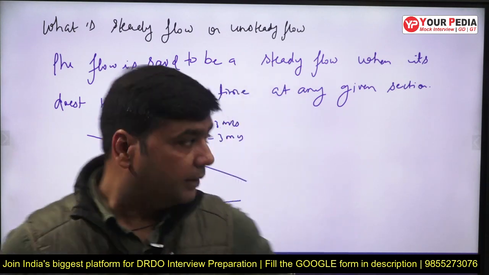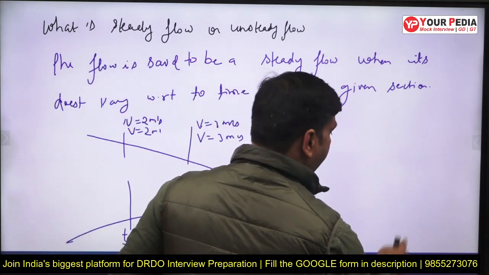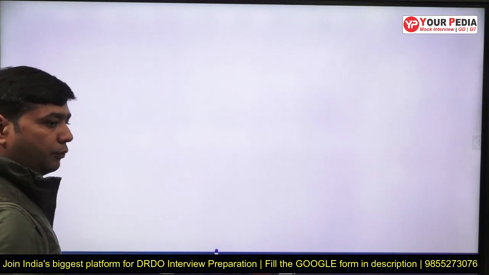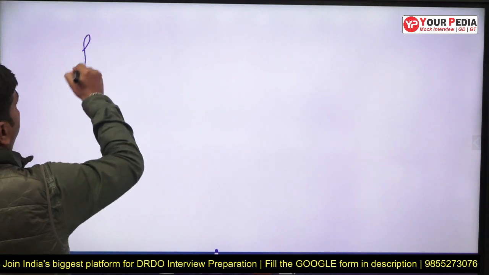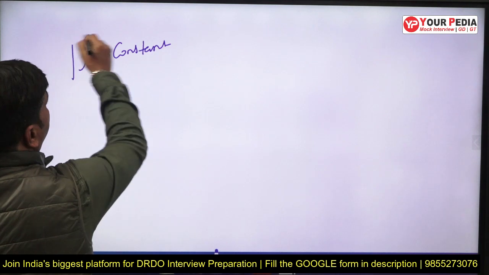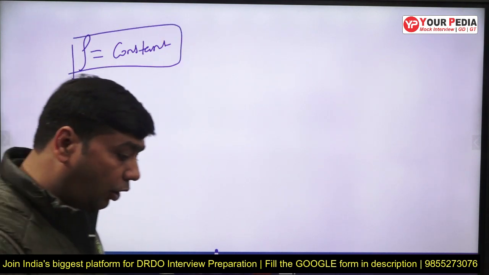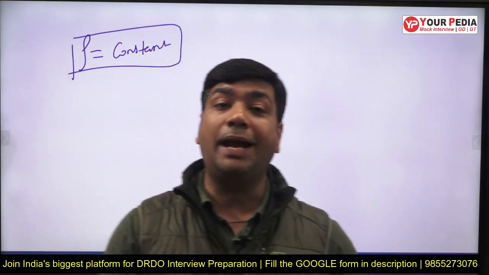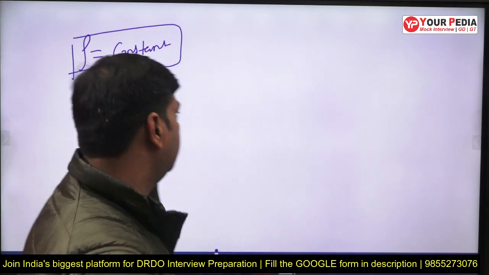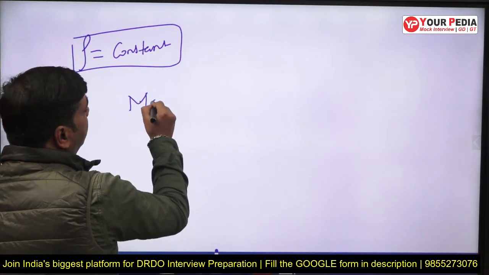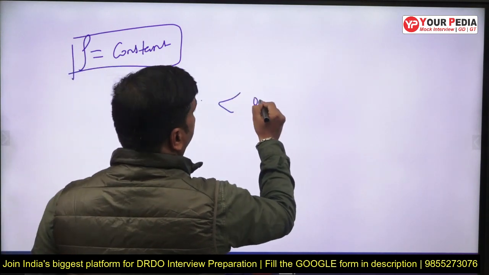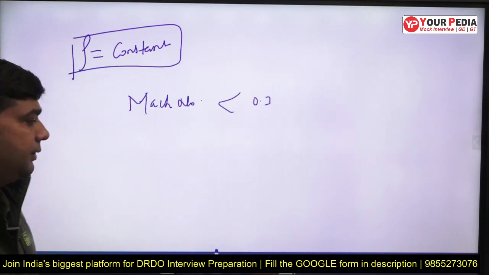Sometimes they also ask about other assumptions. What do you mean by incompressible flow? Incompressible means rho is constant, that is, the density should be constant. Or they can ask what is the Mach number for an incompressible fluid. You should know that the Mach number for an incompressible fluid should be less than 0.3.